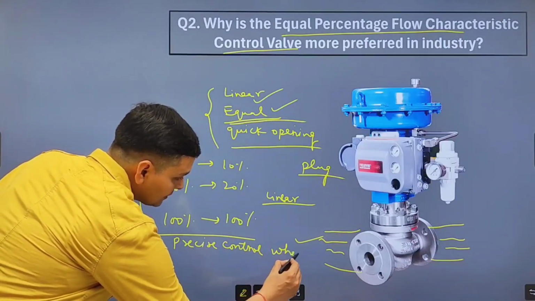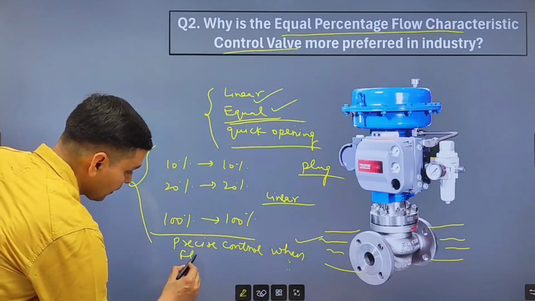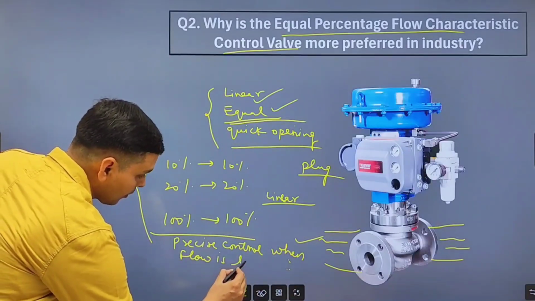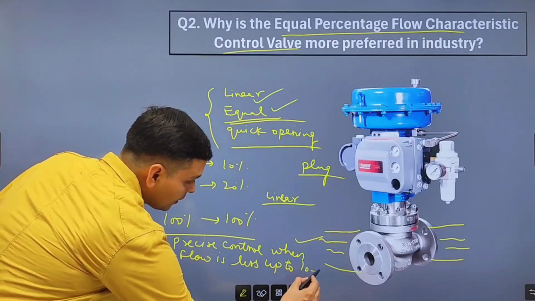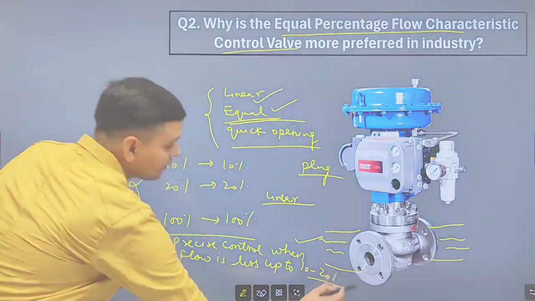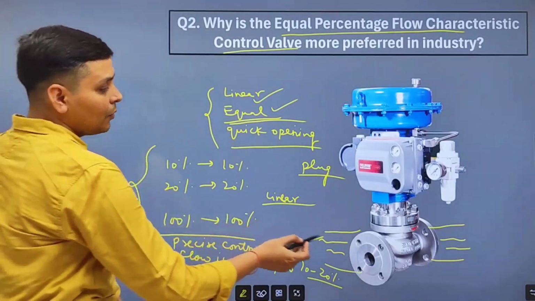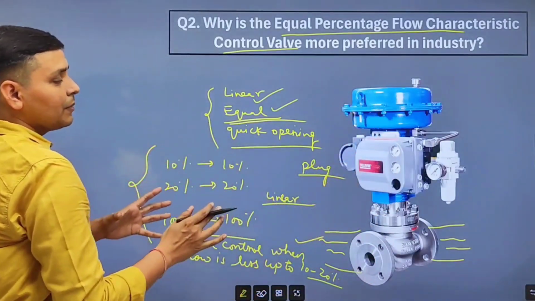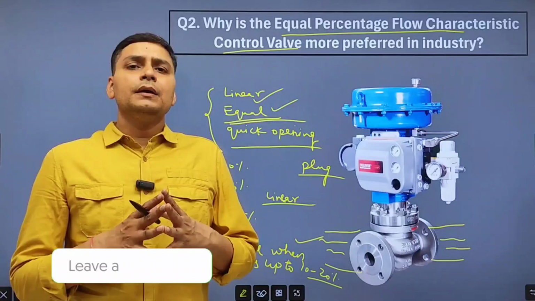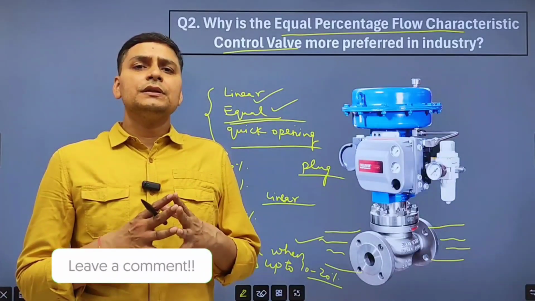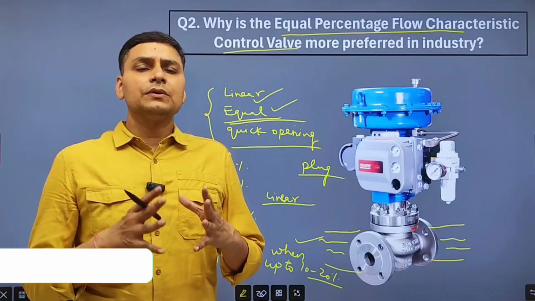When flow is less, up to 10 to 20% of valve opening, they provide control. And when valve opens fully, they will work at full capacity. So you people reply, whether linear control valve is used in your industry or equal percentage control valve is used in your industry.